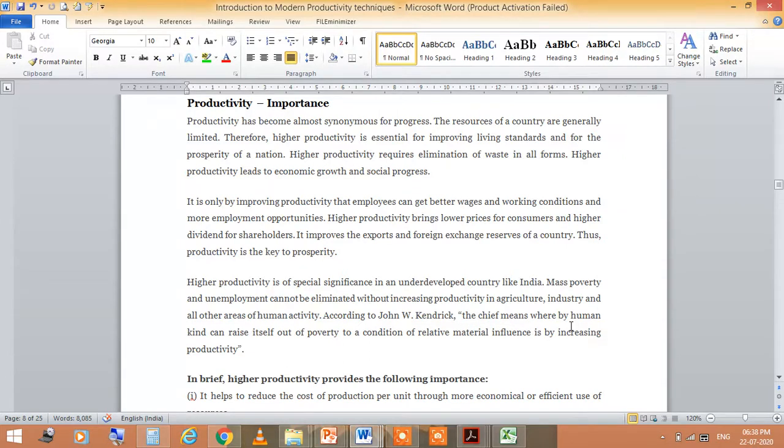Higher productivity brings lower prices for consumers and higher dividends for stakeholders. It improves the exports and foreign exchange reserves of a country. So productivity is the key to prosperity. Higher productivity is of special significance in underdeveloped countries like India.